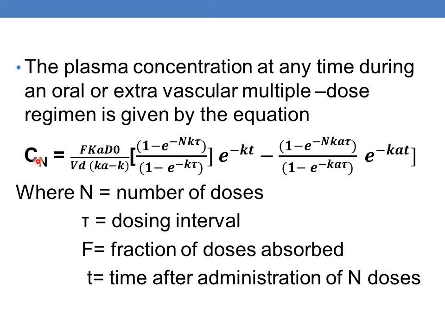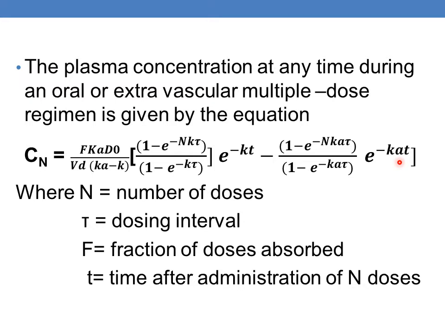So the equation is Cn. N is nothing but the number of doses. Cn is the plasma concentration after nth dose. Cn is equal to F into Ka D0 by Vd into Ka minus K, into [1 minus e to the power of minus nK tau by 1 minus e to the power of minus K tau into e to the power of minus Kt, minus 1 minus e to the power of minus n Ka tau by 1 minus e to the power of minus Ka tau] whole equation into e to the power of minus Ka t.